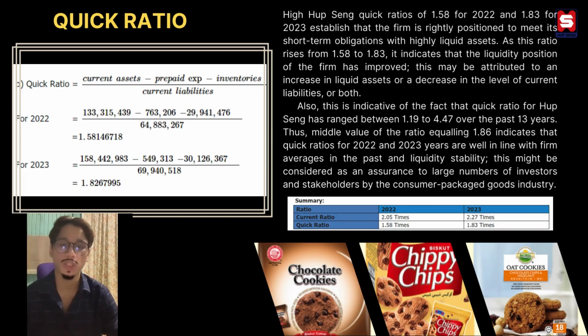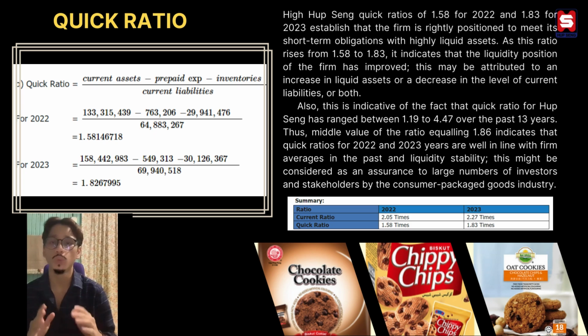Next is the quick ratio. The formula to calculate the quick ratio is current assets minus prepaid minus inventory, divided by current liabilities. For Hubseng, a quick ratio of 1.58 for 2022 and 1.82 for 2023 established that the firm is rightly positioned to meet its short-term obligations with highly liquid assets.